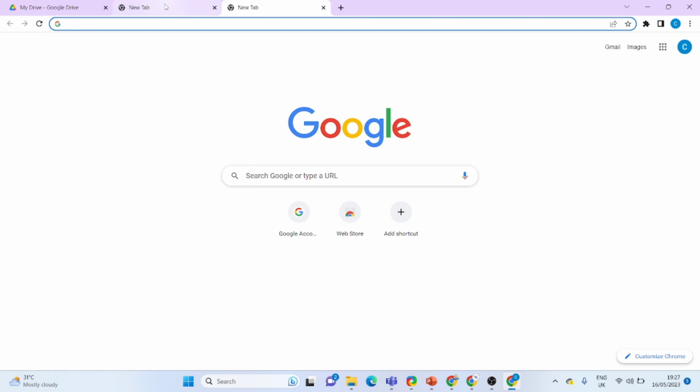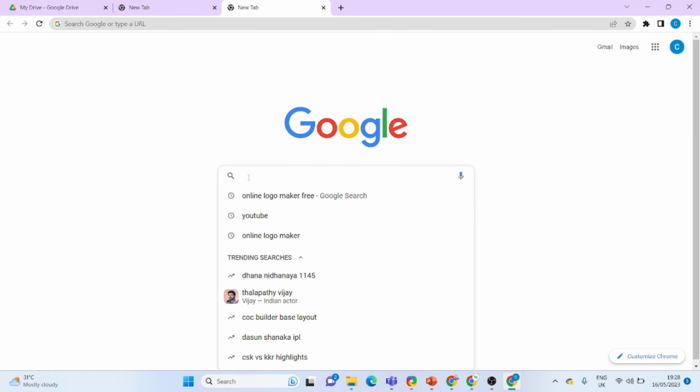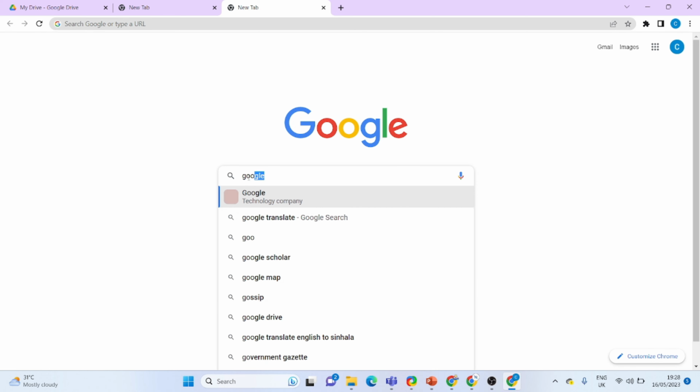But the one thing we need to be concerned about is that the search engine should be Google, because it was introduced by the Google search engine. So we need to set the search engine as Google. Only then can we navigate to Google Bard. I'm going to search under Google search for Google Bard.